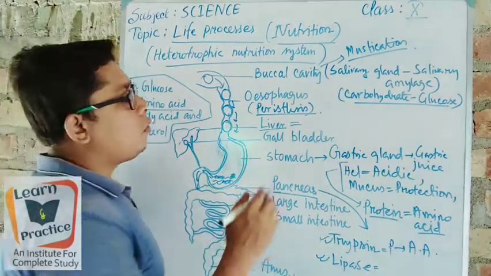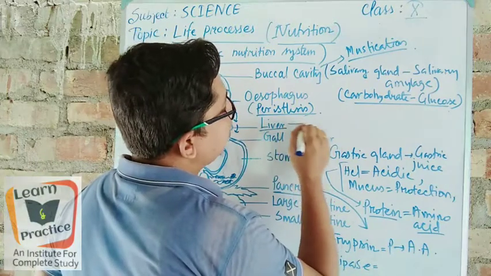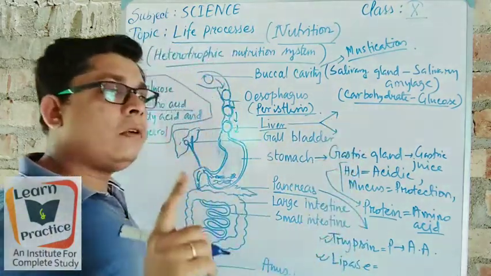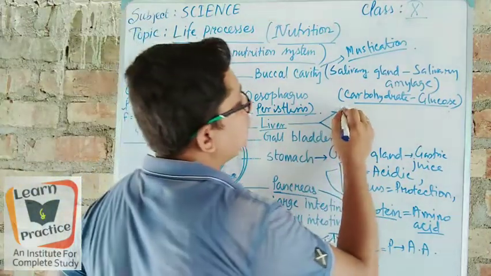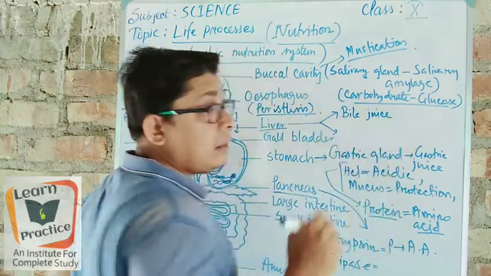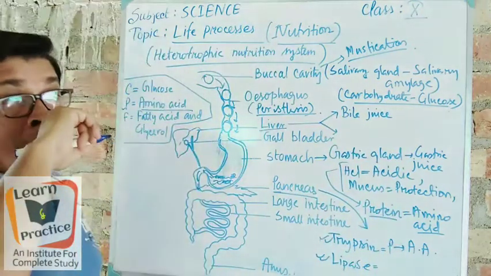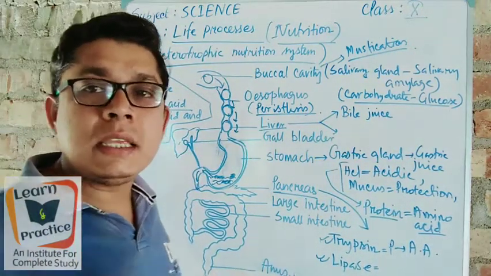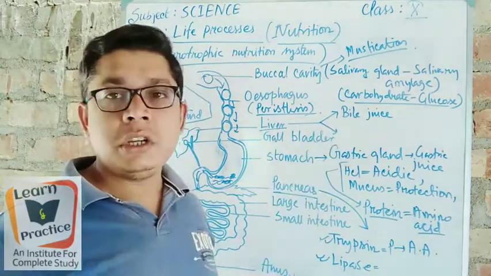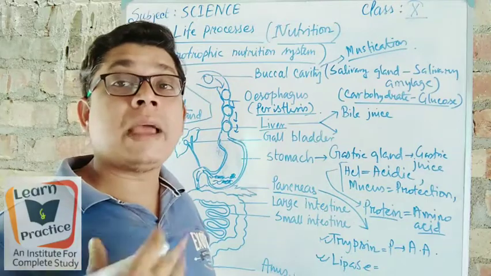Now from the liver, what comes out? Liver also secretes one type of juice, that is called the bile juice, and the bile juice is the basic part or the base. We read acid and base; it contains the base in maximum way.